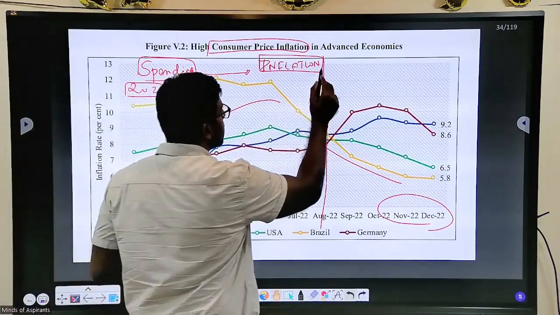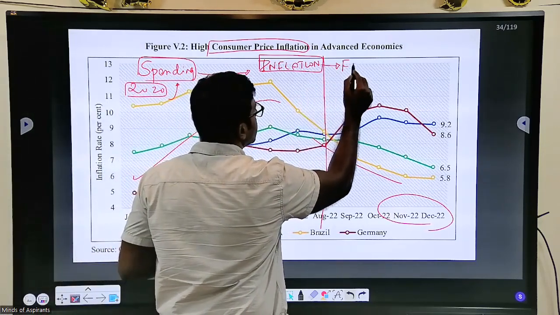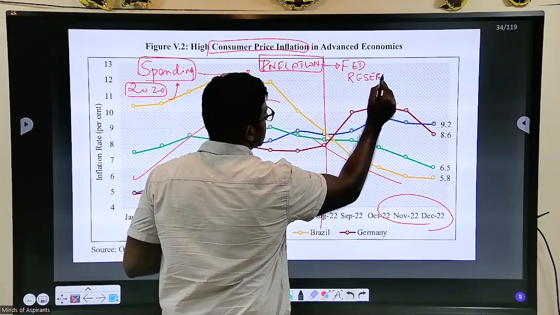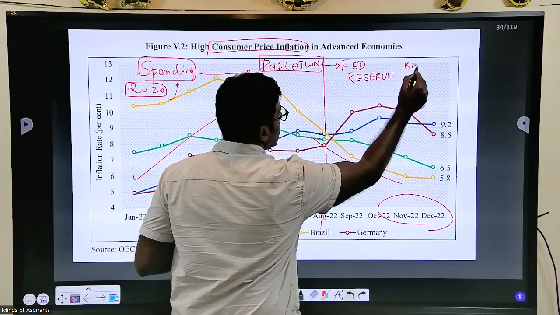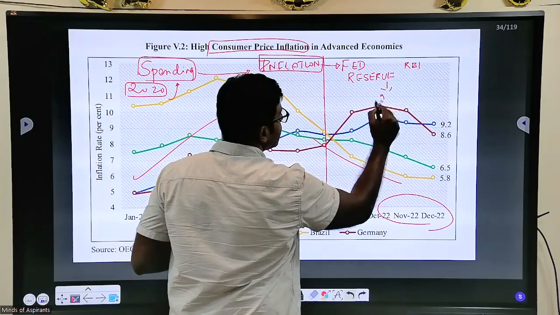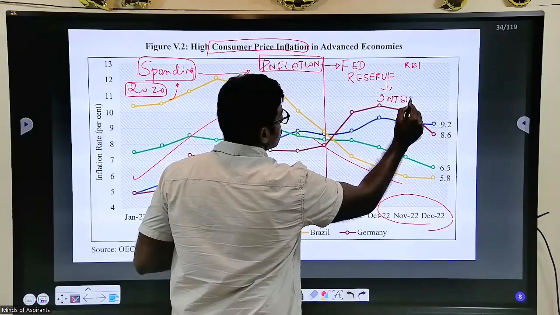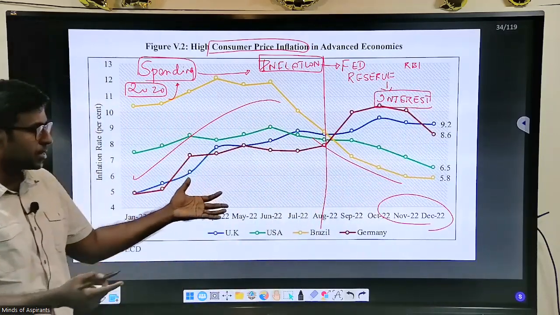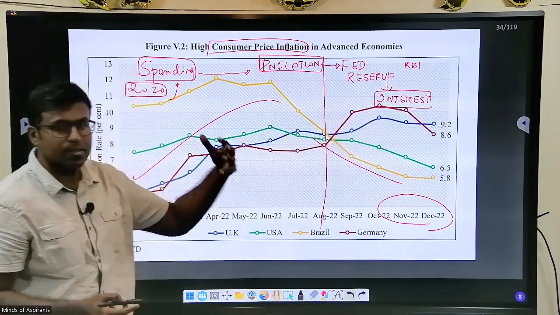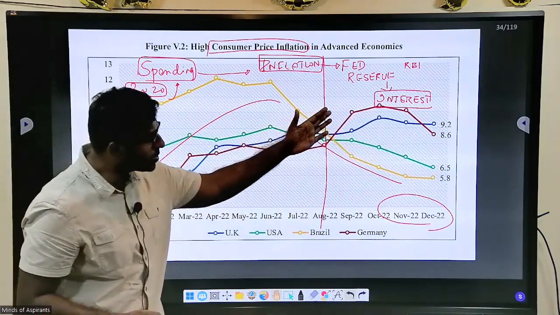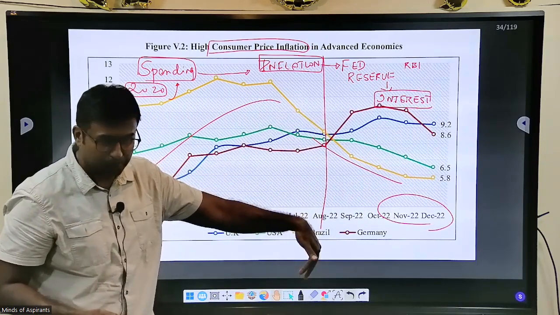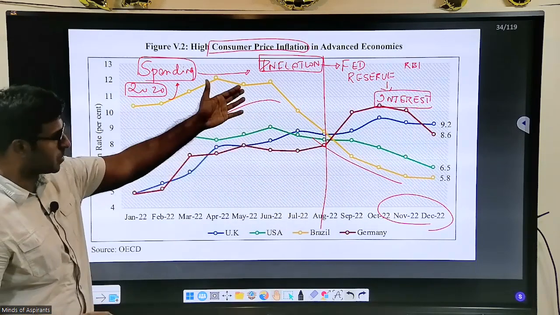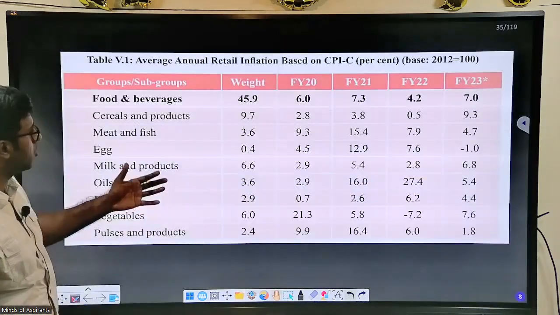Hence you had to reduce it, and that is how you will reduce it. The United States Federal Reserve, RBI, all these central banks will increase the interest rate. Whether the interest rate is increased or decreased depends upon all these things, and this is what is called monetary policy. When you increase the interest rate, you decrease the money supply, hence you decrease inflation. This is the graph, but we'll see in depth how things happen.